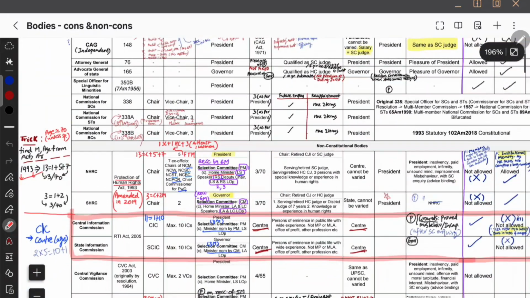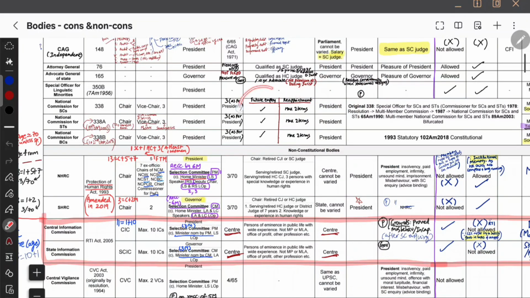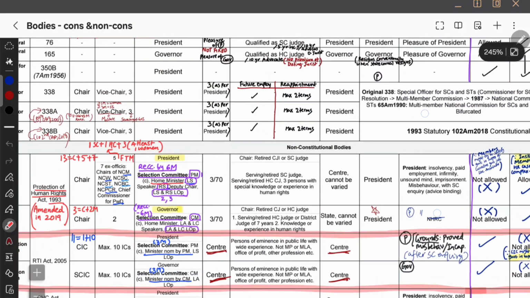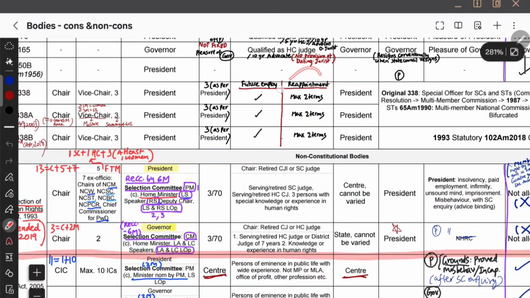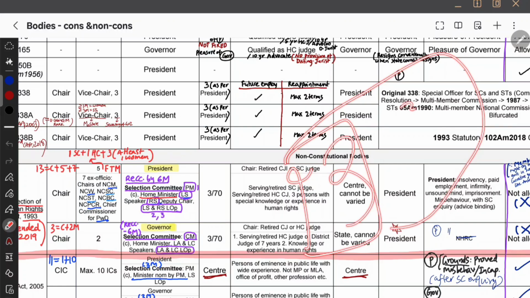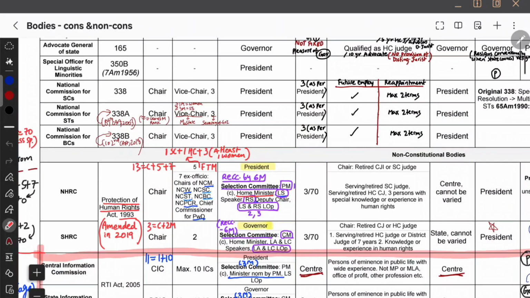Now let us see what else. What should we see? The appointing body is the President, and the removal is also by the President. And is there future employment and reappointment there? Yes, for those poor SC and ST people, they will give future employment and reappointment. Why is reappointment restricted to 2 terms only? That's because they might favor their own categories, since even within SC and ST there are now many categories. So that's possible. Therefore, we will keep their tenure to only two terms of 3 years, so maximum they will be there for 6 years. Actually, the tenure is 3 years in general, but it is fixed by the President. Okay, and next.